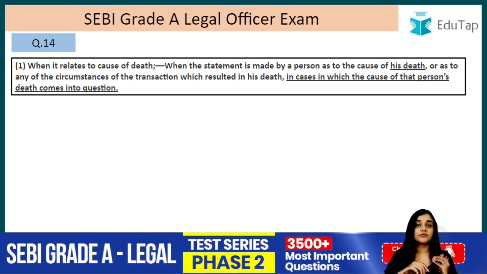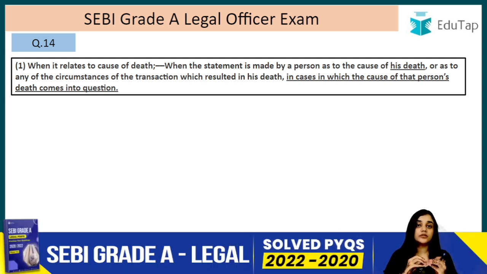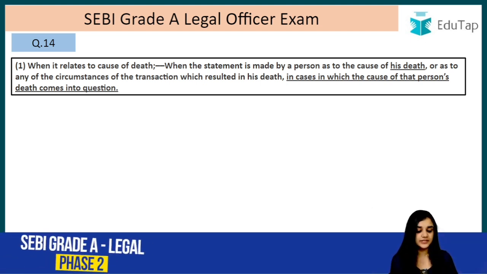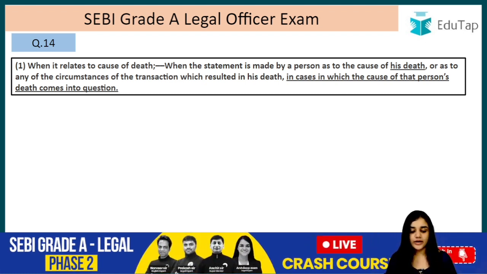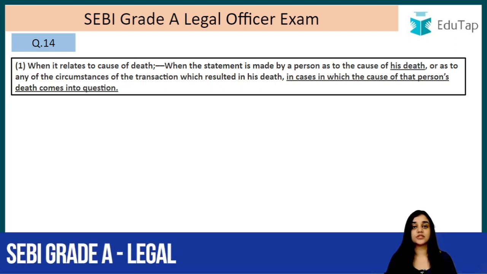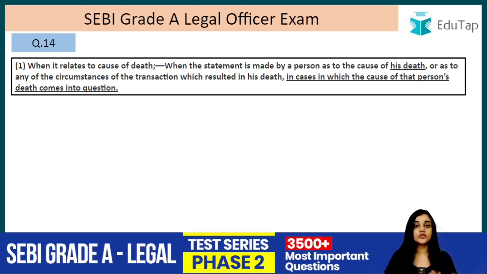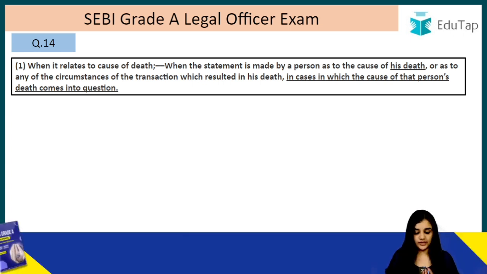If a dying person, before he died, made a statement about the reasons of death of any other person, that is not admissible, right? It has to be for the reason of his own death. So when the statement is made by the person as to the cause of his death, or as to the circumstances of how that happened, the transaction he referred to, which resulted in his death, in cases in which the cause of the person's death comes into question, in that case the statement made by the dying person is going to be what? It is going to be admissible in the Indian Evidence Act.